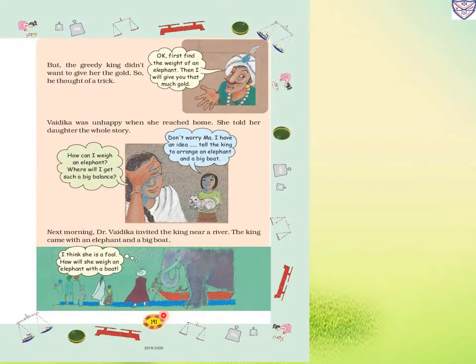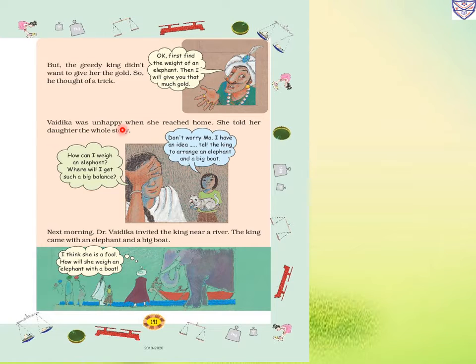Now page number 141. But the greedy king did not want to give her the gold, so he thought of a trick. Okay, first find the weight of the elephant, then I will give you that much gold. The king was very greedy and did not want to give the gold, so he found a trick.